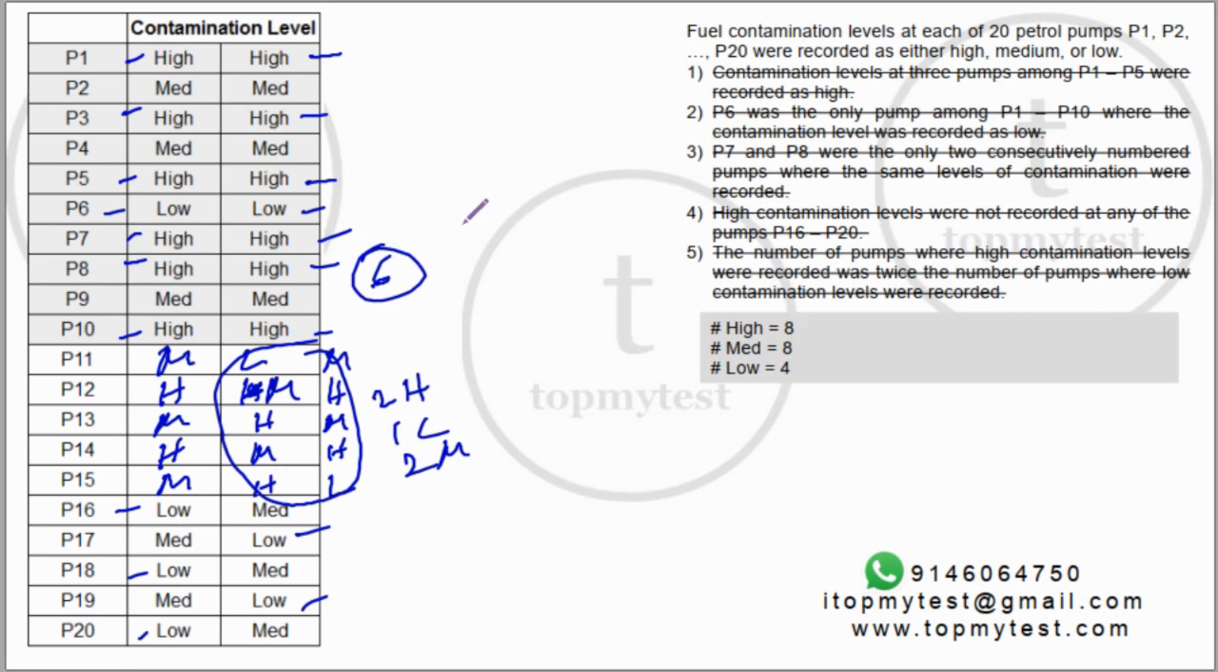Overall, a moderate to difficult level question. In an actual exam situation, it will take you about 10 to 12 minutes to solve this. That completes this particular set.